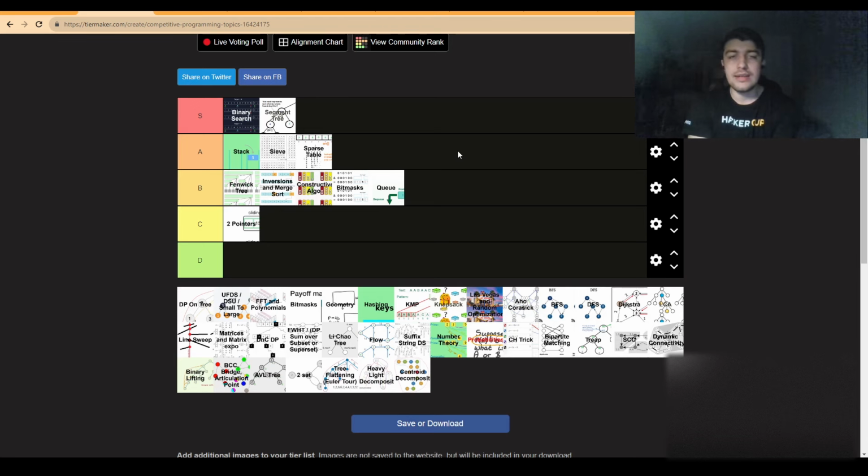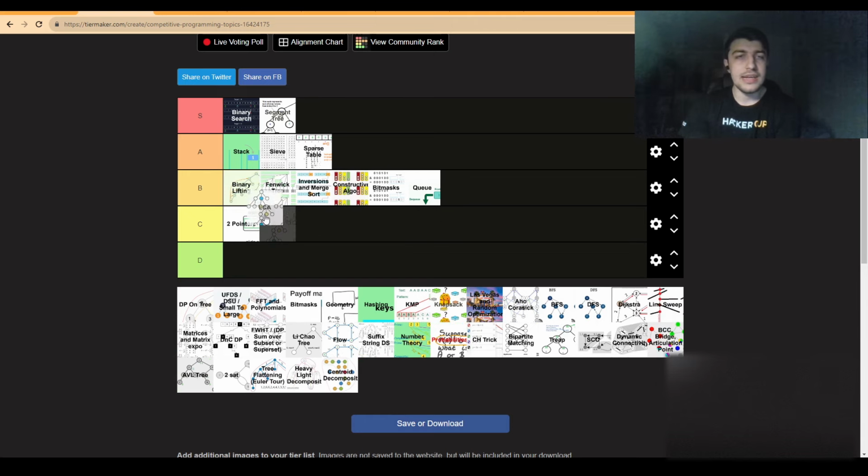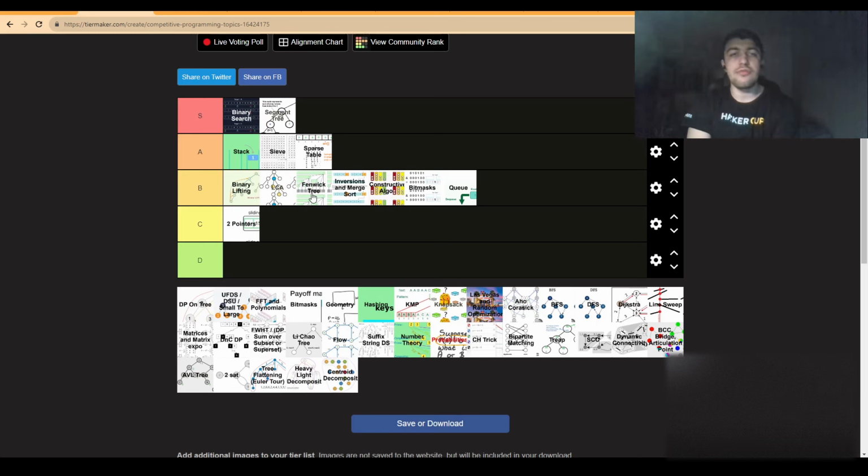And even though for LCA there are other methods of doing it, there are still applications for which maybe it's not the most versatile out there. Also, it's a sparse table, so it also has this rather fixed idea. So I will go for now with B tier for both binary lifting and LCA because I will rate them together. I'm honest here. They are similar enough, or at least I would say that given that I write LCA using binary lifting usually, I believe they are to some extent similar enough to be rated together.